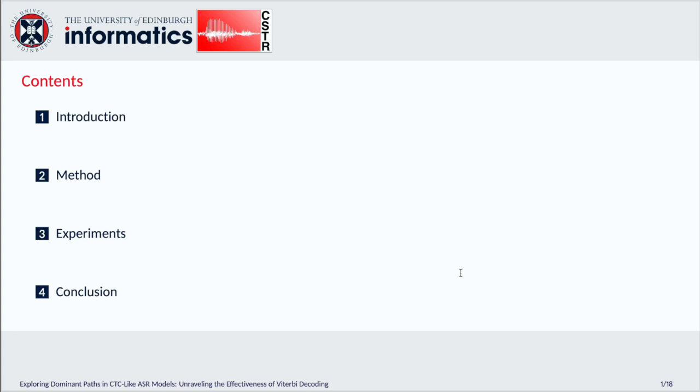We will first go through the introduction and briefly have a look at what this paper is about. After that, I will introduce the method that we apply in this paper, where we will introduce two lattice-based metrics for evaluation. Then we will introduce the experiment settings and have a look at the results. Finally, we make the conclusion, which will also include the weakness that we believe this paper has.